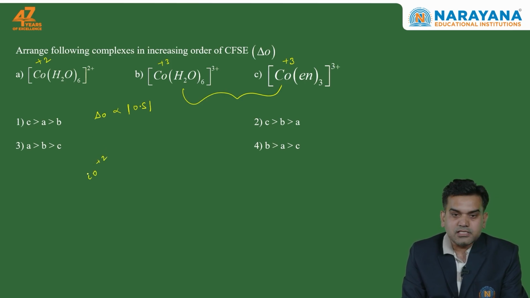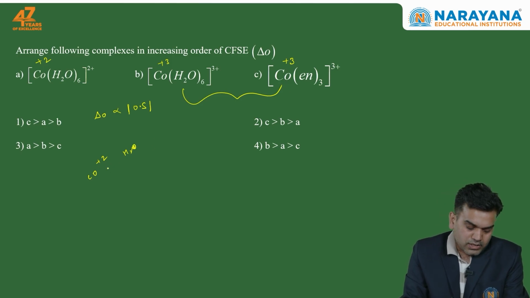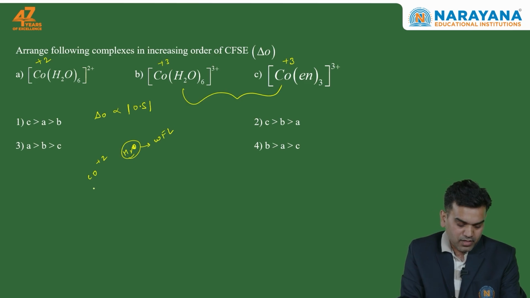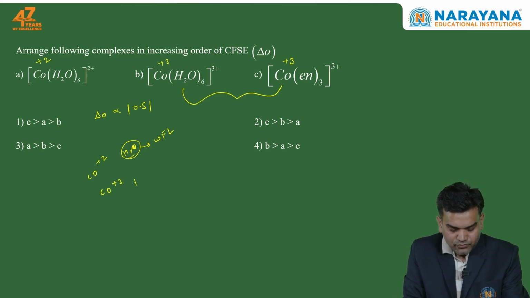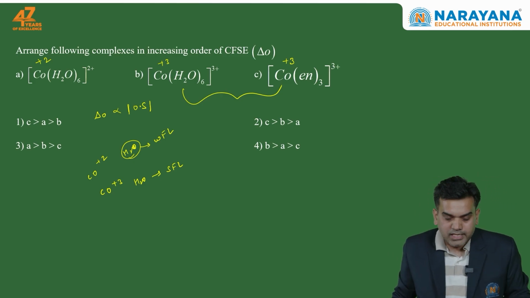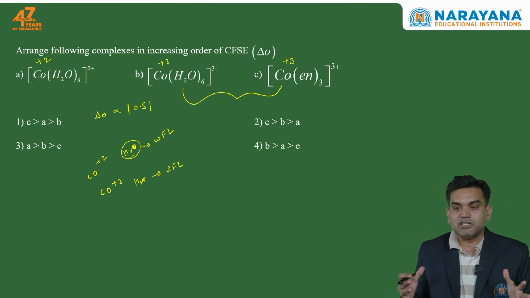One more thing I think you would know is that cobalt in +2 oxidation state with water, or the oxygen ligands as a donor, this behaves as weak field ligand. But cobalt in +3 oxidation state with water shows strong field ligand behavior. So stronger is the strength of the ligand, more will be its CFSE value.